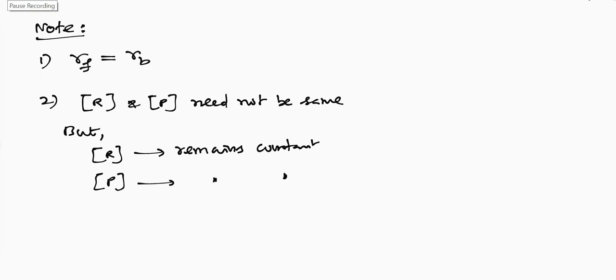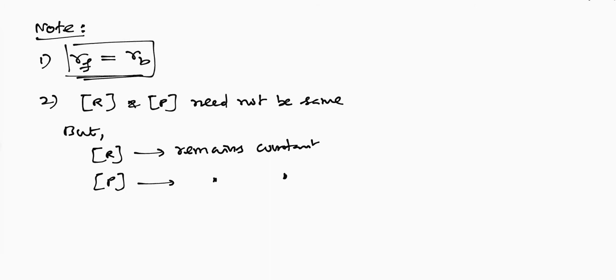Last class I gave this information. I told you a reversible reaction will attain equilibrium. When it will attain equilibrium, what is the condition for equilibrium? This is the condition for equilibrium. When the rate of the forward reaction becomes equal to the rate of the backward reaction, then we can call that reversible reaction an equilibrium reaction, or we can say the system attained equilibrium. So this is the condition for equilibrium.